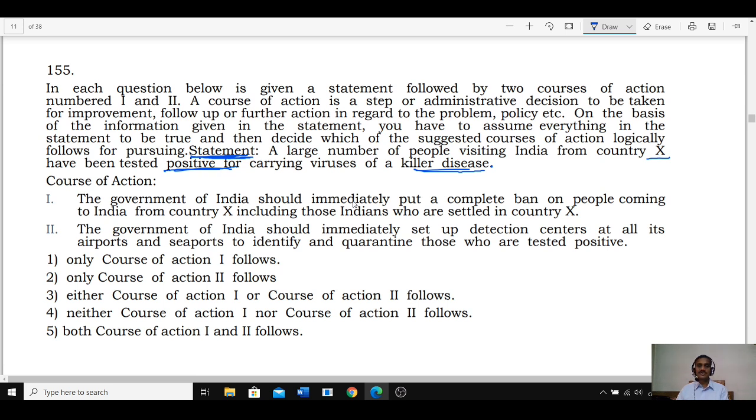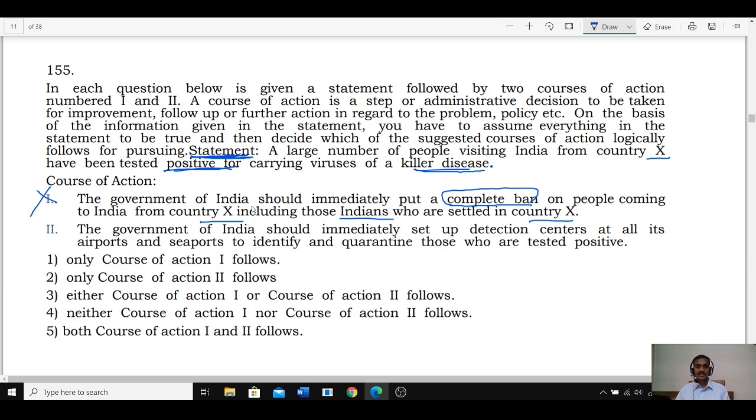First, the government of India should immediately put a complete ban on people coming to India from country X, including those Indians who are settled in country X. అసలు ఆ కంట్రీ నుంచి వస్తున్న వాళ్ళందరినీ కంప్లీట్గా బ్యాన్ చేయండి. And it is a negative course of action. ఎవరిని బ్యాన్ చేయాలి? ఎవరికైతే ఈ వైరస్ ఉందో వాళ్ళని బ్యాన్ చేయాలి, అంతేగాని అందరినీ కాదు. Here it is a negative course of action, complete ban.